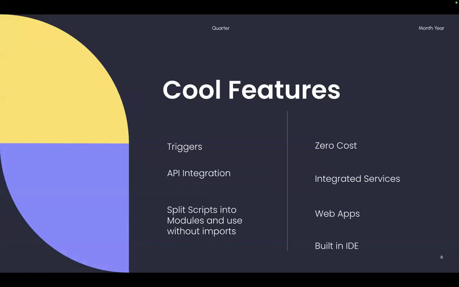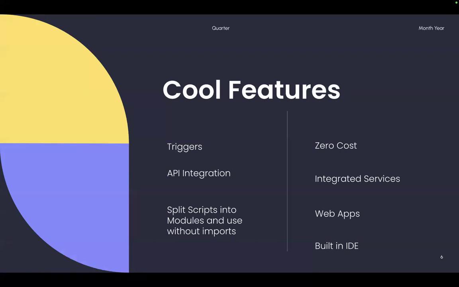So, cool features: triggers. You have triggers, and you can actually use them. I'll show you a trigger in a minute. So I'll just go through these, and I'll show you some of these. So we have triggers, we have API integrations. So you know, that's the objects for the Google services.